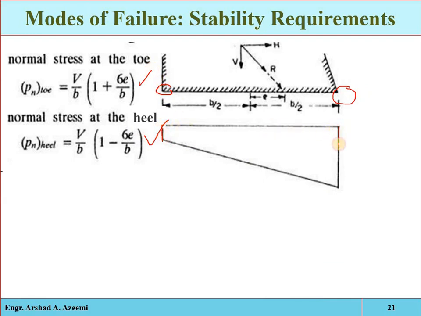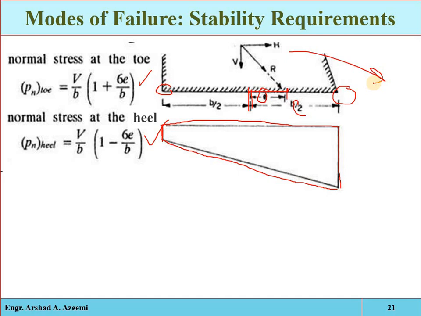At the toe the normal stresses will be maximum and at the heel the stresses will be minimum, and the distribution will be like this one. This is called the normal stress distribution diagram at the base. Okay, see, that is the mid of the base, B by 2 from the toe. So from the mid point to the point of application of the resultant, that is called the eccentricity. The resultant will be acting somewhere like this, and if the resultant is acting here, then there will be direct overturning.